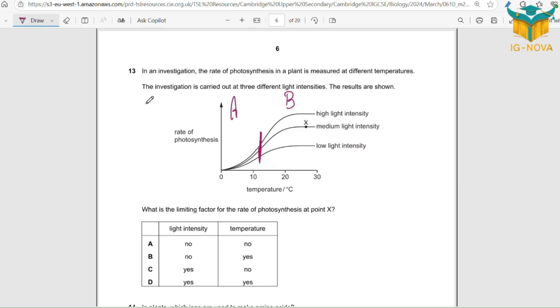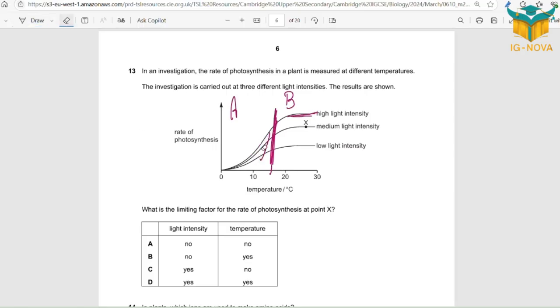Before plateau, this is area A. Here before reaching plateau for all of them, and area B after reaching plateau for all of them. Before reaching plateau at any point, I mean at any point of the three graphs, point 1, point 2, point 3, point 4, point 5, point 6, all of them, the limiting factor is the x-axis.